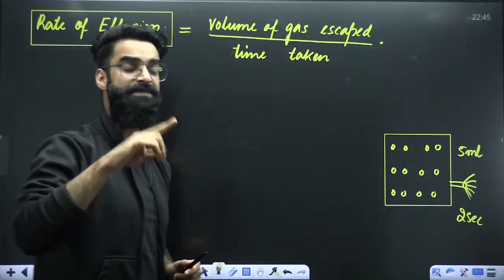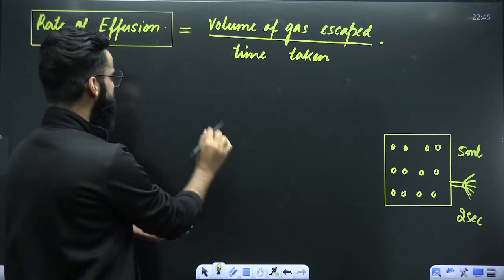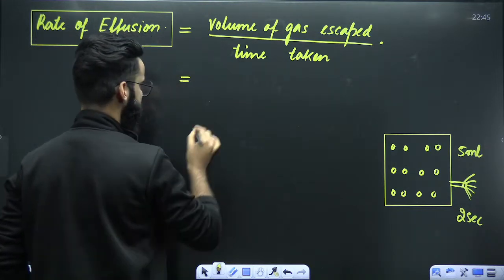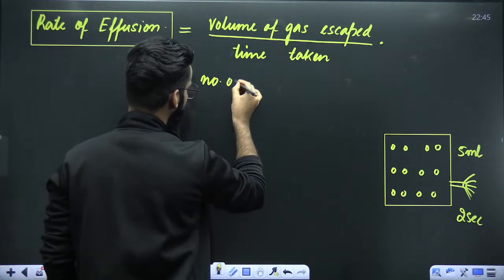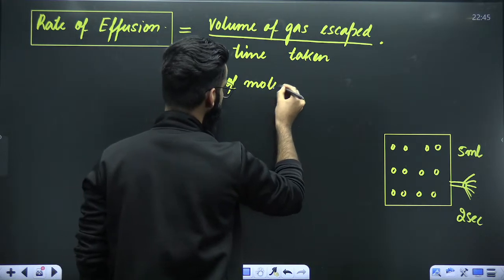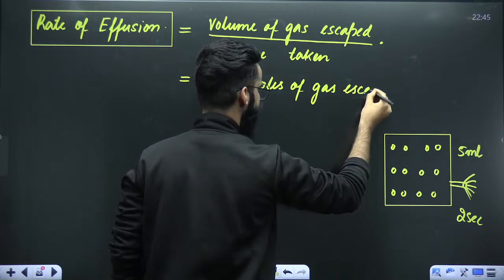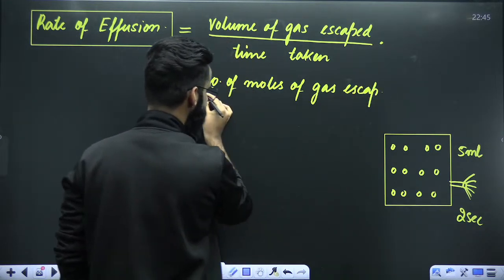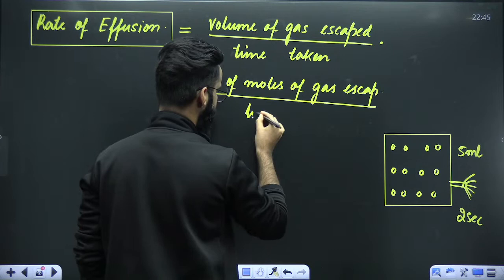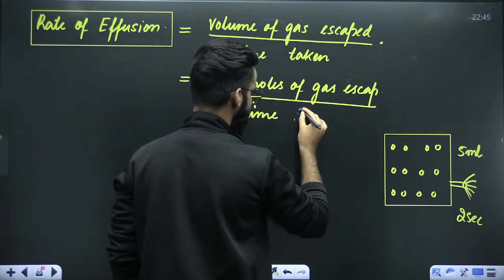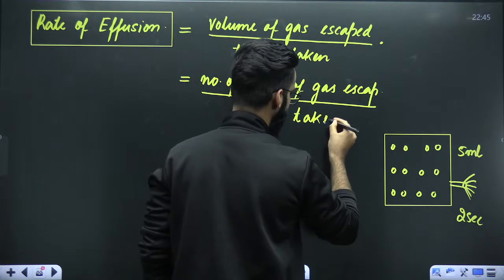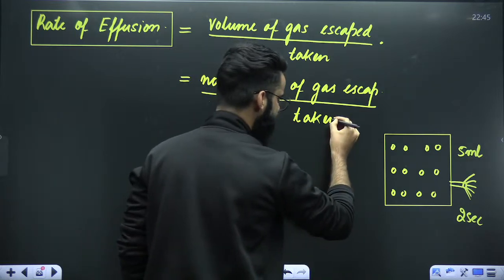Volume of gas escaped divided by time taken. There is one more way by means of which you can define it. What is that? Number of moles of gas escaped divided by time taken.